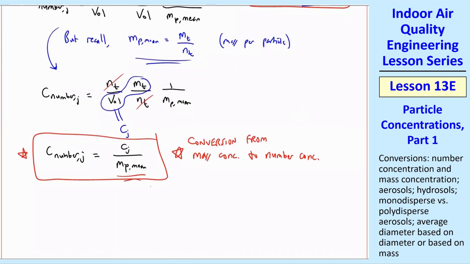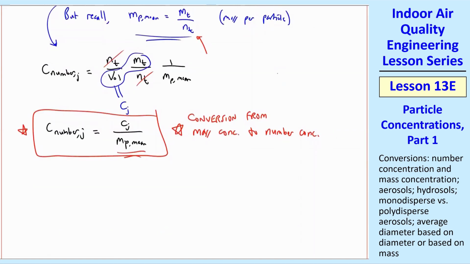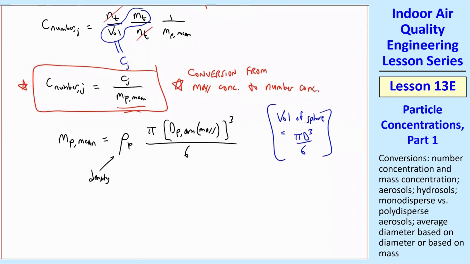Now, we haven't really defined what MP mean is. We know that it's the total mass over the total number of particles. But in terms of some kind of particle diameter, let's define it this way. MP mean is rho p, the particle density, times pi d p am mass cubed over 6. And to the side here, I'll just write that the volume of a sphere, you should recall, in terms of diameter, is pi d cubed over 6. So that's what we're doing here. We're taking pi times this average diameter cubed over 6, but we haven't defined what that average diameter is.